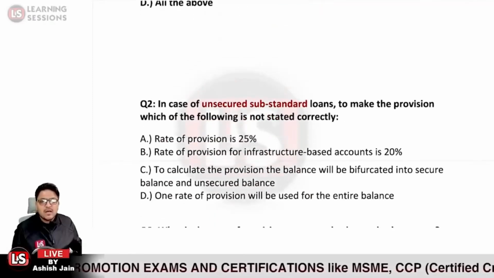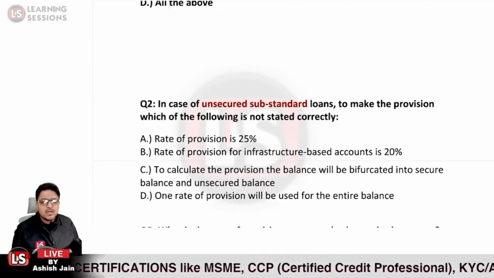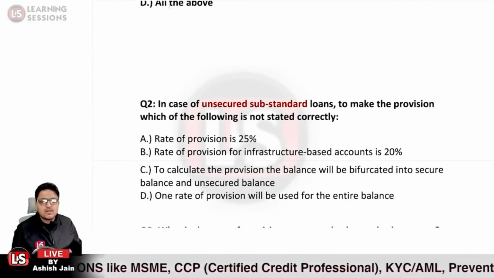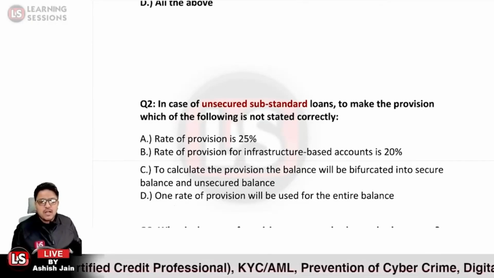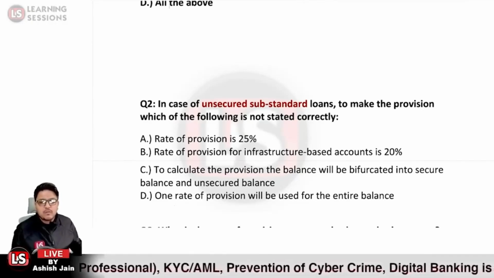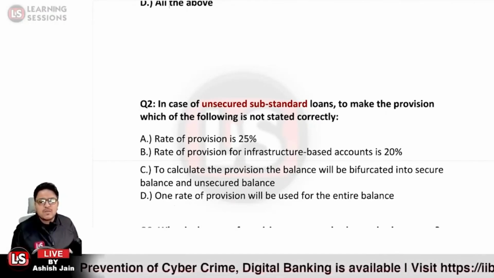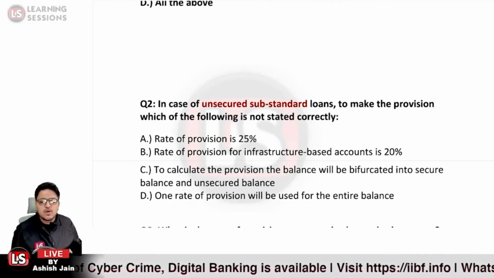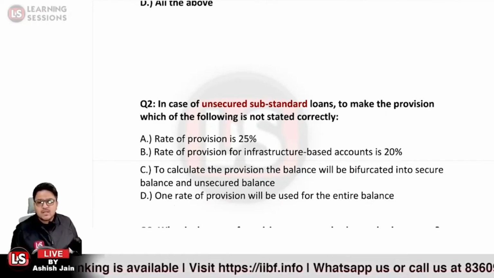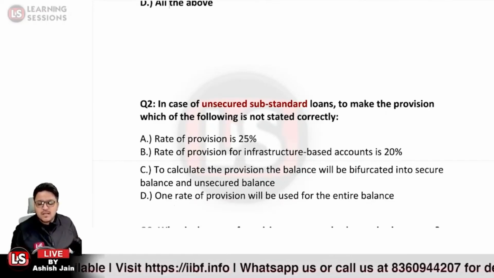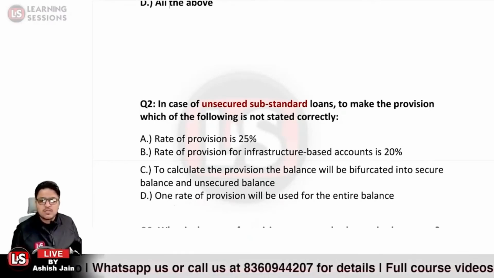Second question, it says that in case of unsecured substandard loans, to make the provision, which of the following is not stated correctly? Option A, rate of provision is 25%. Option B, rate of provision for infrastructure based accounts is 20%. Option C, to calculate the provision, the balance will be bifurcated into secured balance and unsecured balance. And option D, one rate of provision will be used for the entire balance. So which of the following would be the right answer in question number 2? We are talking about unsecured substandard assets.